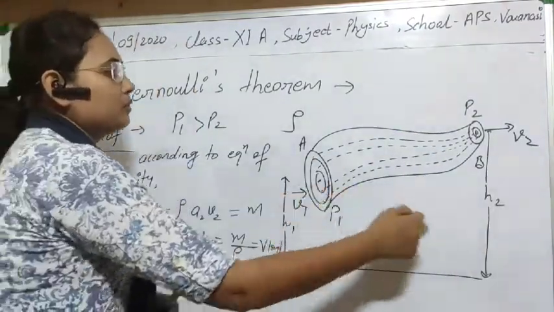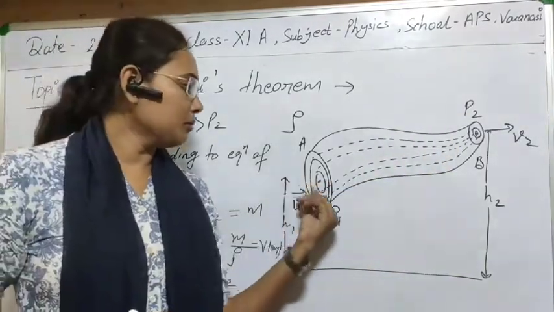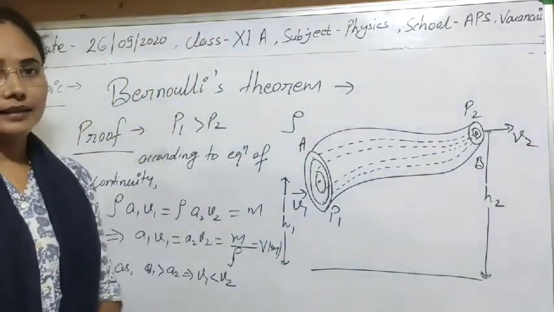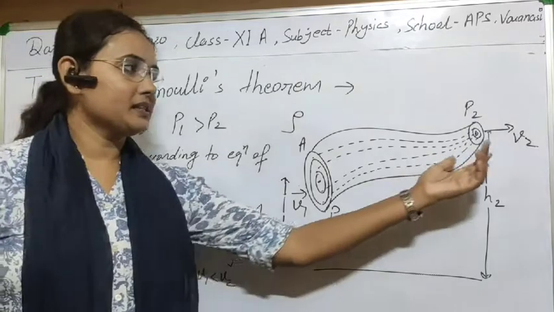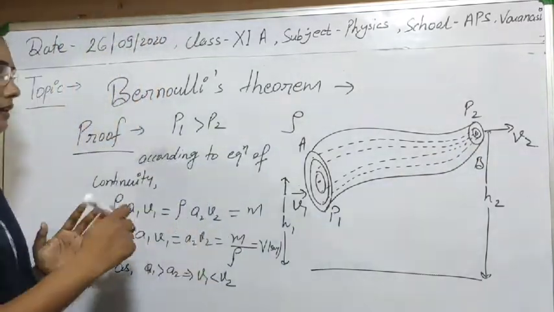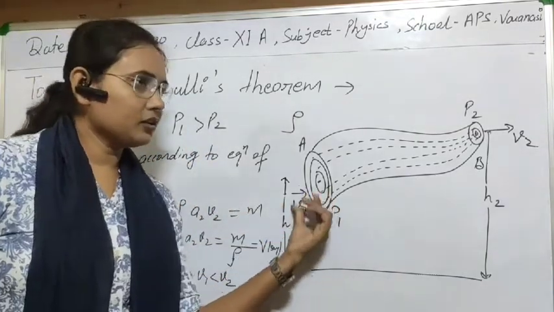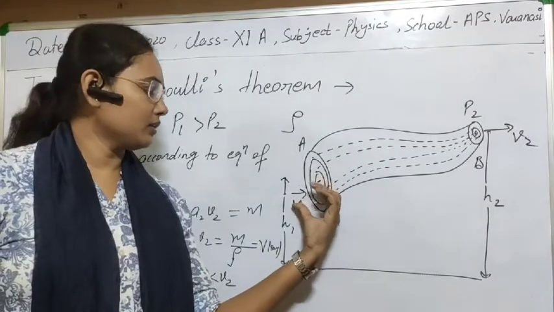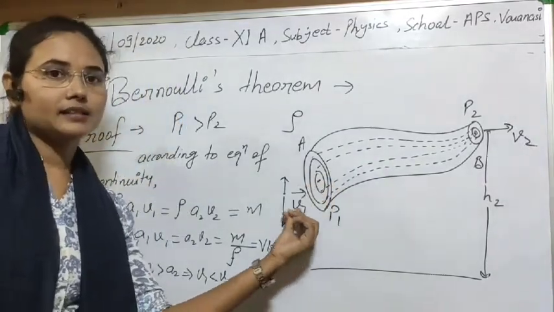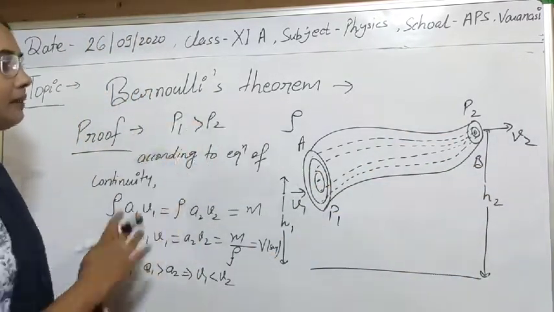So due to that height, you know that there will be potential energy. Also due to motion there will be kinetic energy, and obviously due to pressure there will be pressure energy. So we can easily calculate all of them from here. As the pressure at a smaller height is greater than at the larger height, definitely P1 is greater than P2.